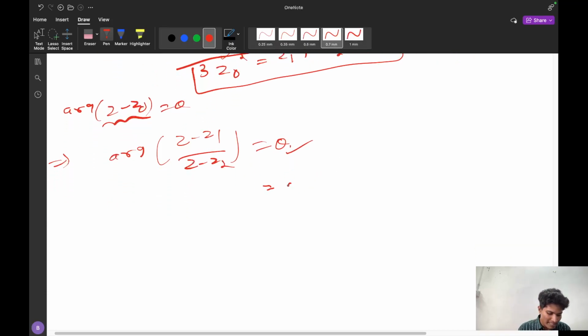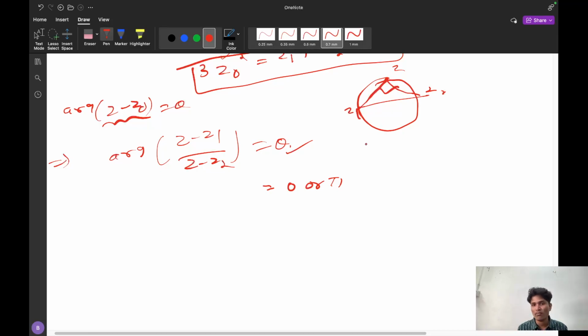Suppose theta equals 0 or pi. Suppose I take a circle and a semicircle, and this is Z, this is Z1 and Z2, and the angle between Z1 minus Z and Z2 minus Z is theta. If theta is pi by 2, what can I say? I can say Z lies on a semicircle. And if 0 or pi, what can I say? I can say it is a straight line.